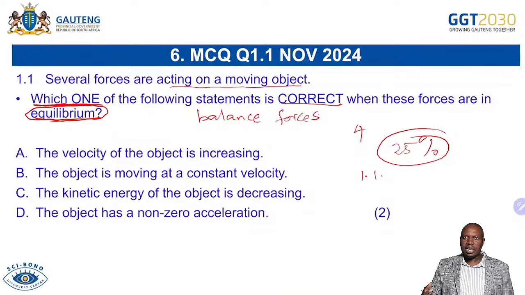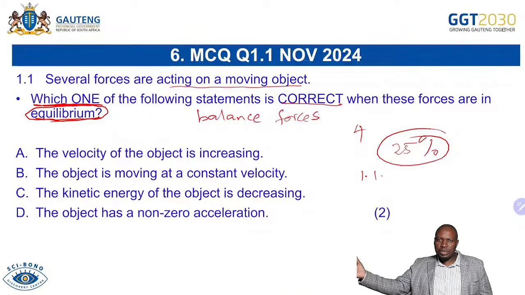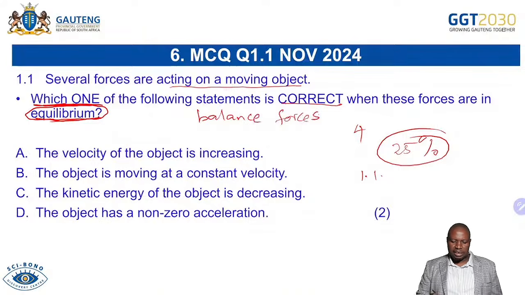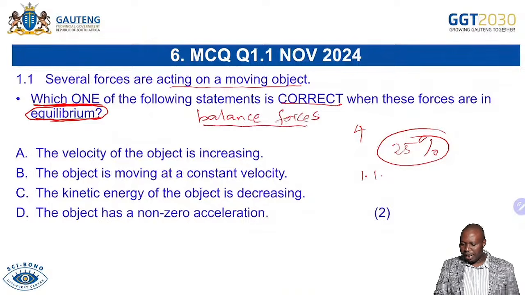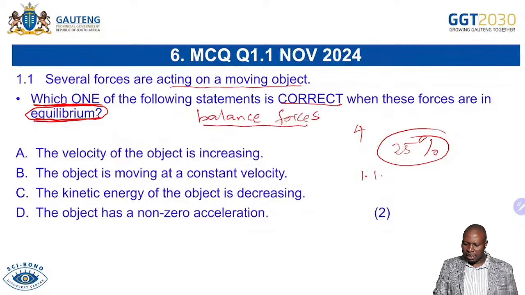But Newton's first law is saying an object will remain at rest or in constant velocity unless acted upon by an external unbalanced force. So when we have balanced forces, we're talking about equilibrium there. And then you are able to come in and say, okay, I can see this has to do with Newton's first law. The velocity of the object is increasing when the forces are balanced? No. When the forces are balanced,